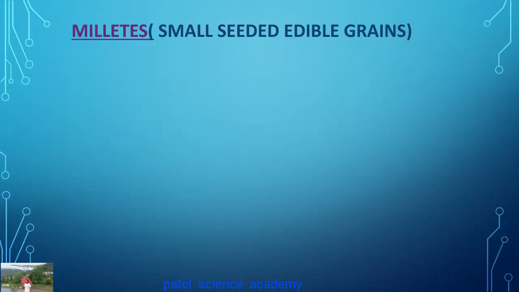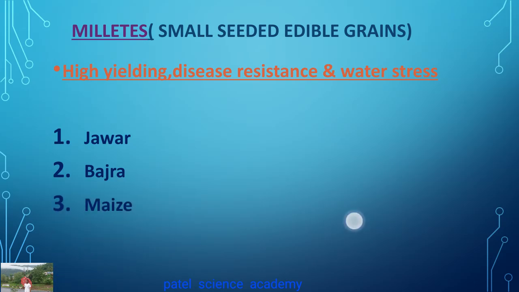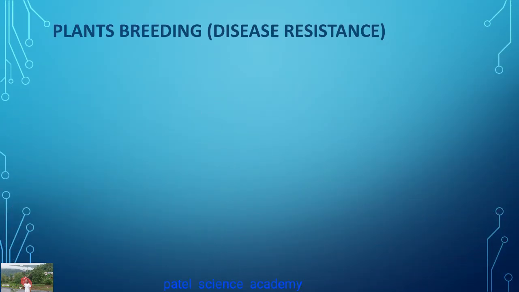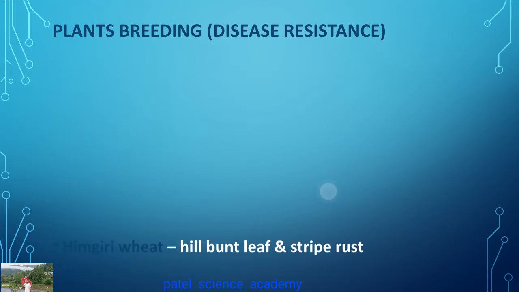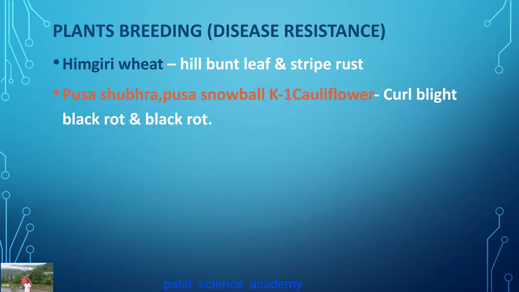So, dear students, millets, the small seeded edible grains, are also produced by plant breeding, including high yielding, disease resistant and water stress tolerant varieties such as jowar, bajra, maize, all these plants. Plant breeding for disease resistance includes the wheat variety Himgiri, for hills, against leaf rust and stripe rust.